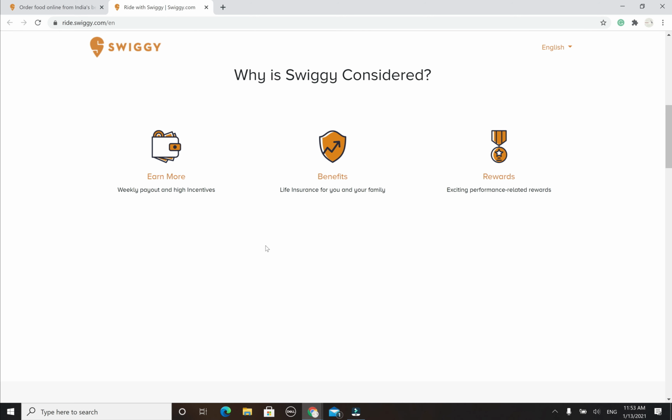So this is going to be one of the best options, especially for students and those who want to work. It's not only for males, even females can work on it. There are no restrictions that only boys can work on this. Females, in case you have a bike or scooty or whatever vehicle you have, you can still use it to deliver.